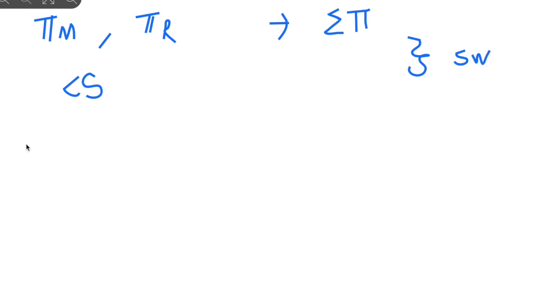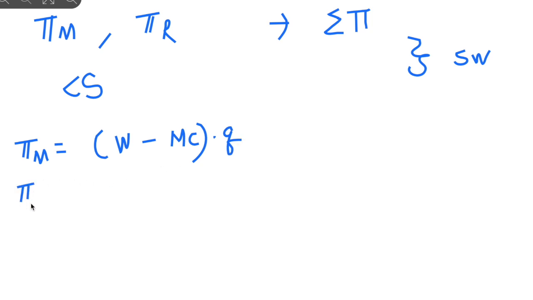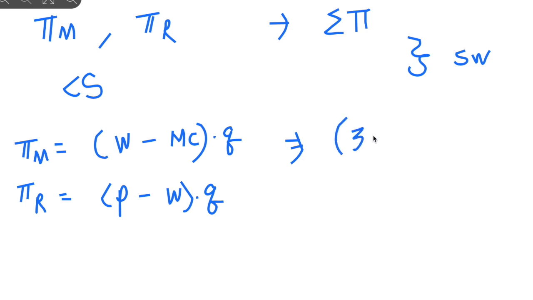So first start with the manufacturer side. So what is the profit for the manufacturer? It is the price for the manufacturer W negative their marginal cost of $10, times the quantity, right? And we can get the profit for the retailer is P negative W times Q, right? So we can just plug the number in. What is W? W is 30 and the marginal cost was 10. And what is the Q?